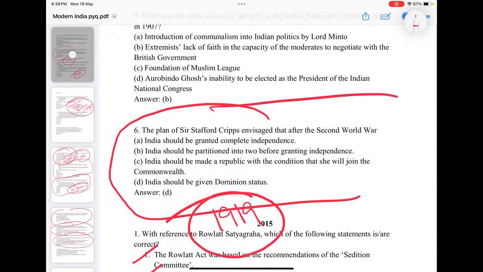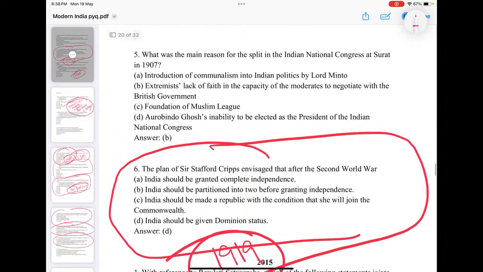Yes, there is a question. The plan of Stafford Cripps envisaged after Second World War: India should be granted complete independence, should be partitioned before granting independence; India should be made a republic with the condition that she will join the Commonwealth; India should be given dominion status. Says Stafford Cripps. Why it is a failure, or why Gandhiji said it is a post-dated cheque on a crashing bank, because India was offered dominion status only, no Purna Swaraj. That's why Quit India happened.